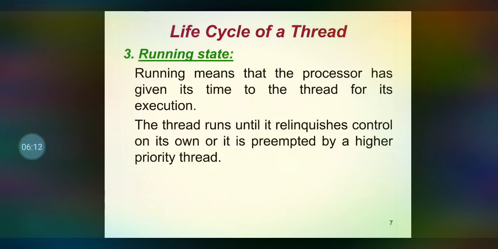The next one is the running state, which means that the processor has given its own time to the thread in order to do the execution. Here the resources are available and the processor is also available, and the thread is in execution. Whenever the thread is in execution, that state is called the running state. The thread will run until it voluntarily relinquishes its control, or it is preempted by some higher priority thread.